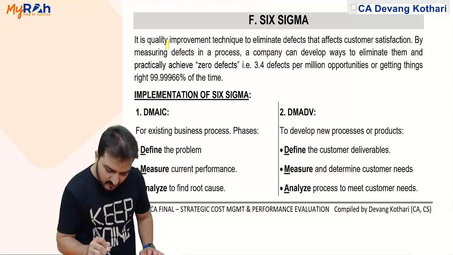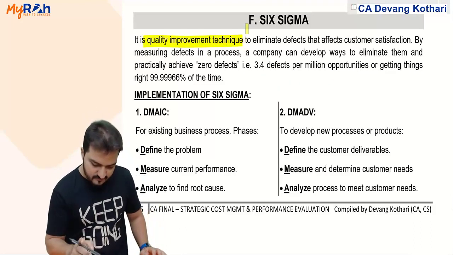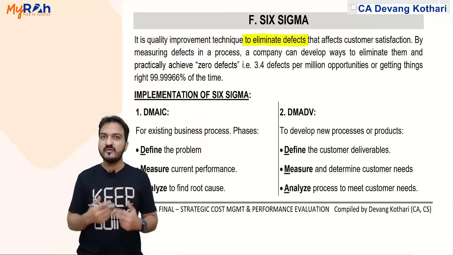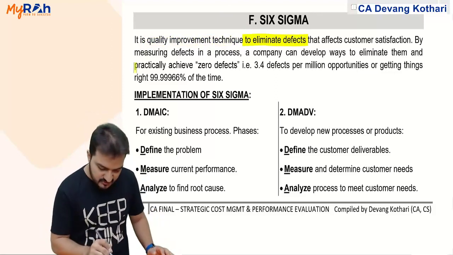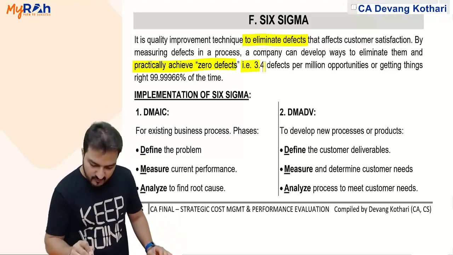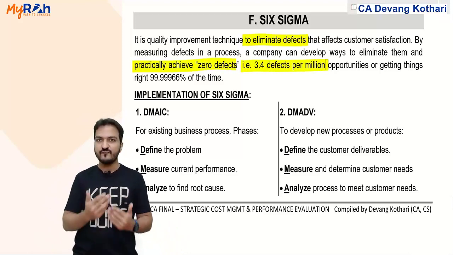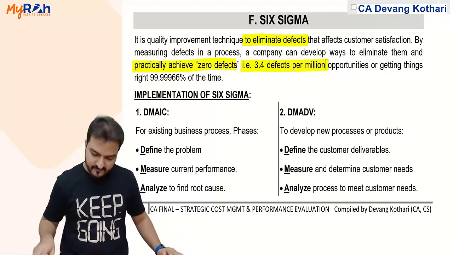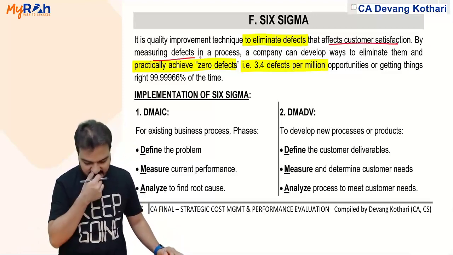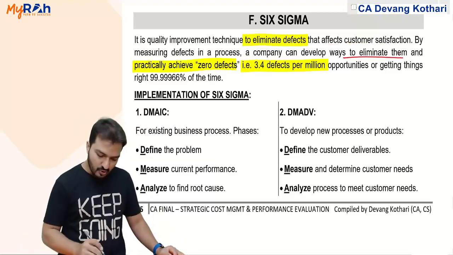It is a quality improvement technique to eliminate defects, to practically reach almost zero defect level, like 3.4 defects per million. That level, if you achieve, is called Six Sigma. It eliminates defects that affect customer satisfaction; by measuring defects in a process, a company can develop ways to eliminate them.